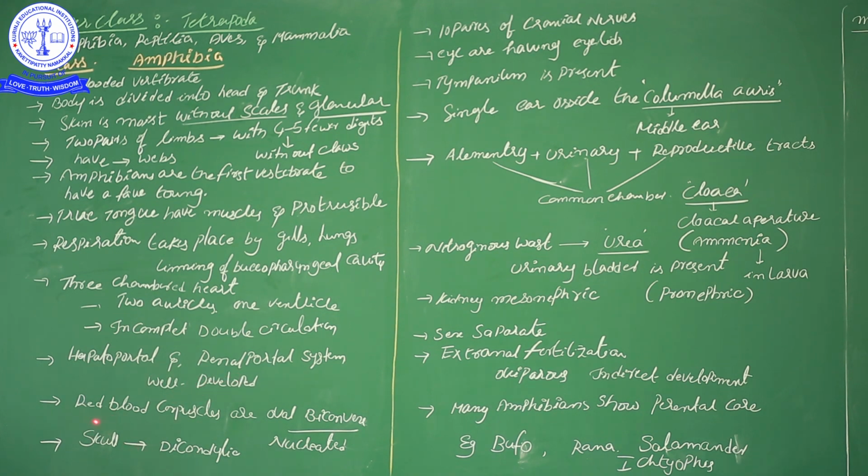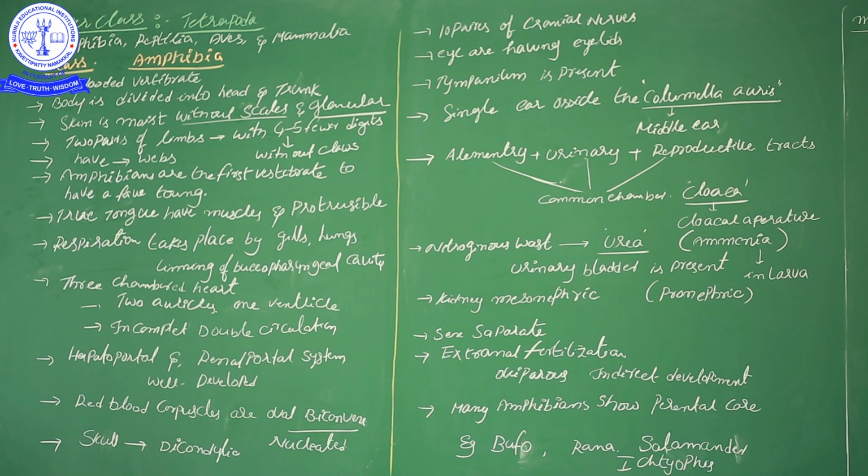And then next, the red blood corpuscles. In the circulation discussion regarding blood, the red blood cells are oval in shape, biconcave and nucleated.